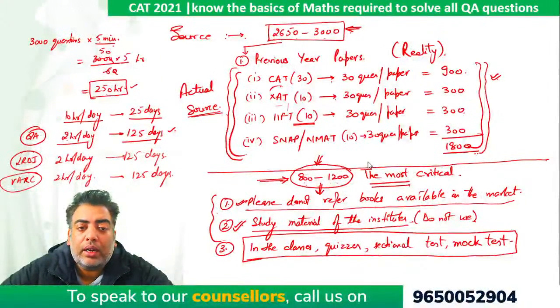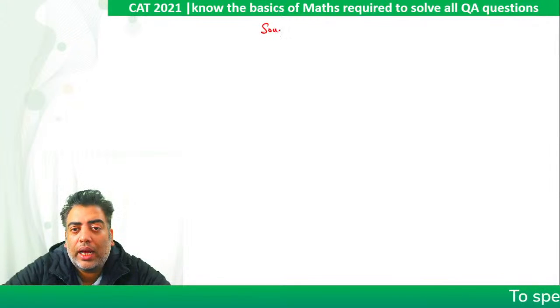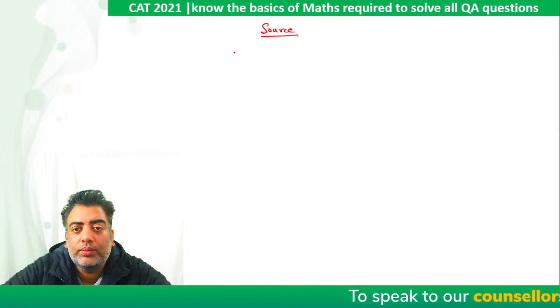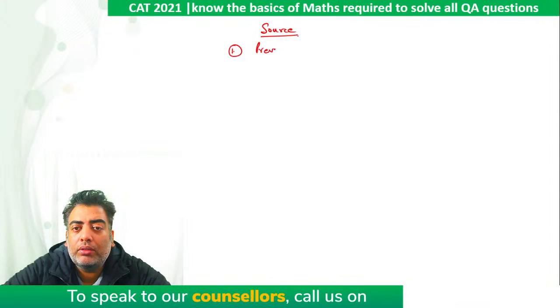So when it comes to source, as I stated earlier also, point number one, it will be previous year paper. Now we have done a lot of calculation. This is the Bible, so it is always number one.